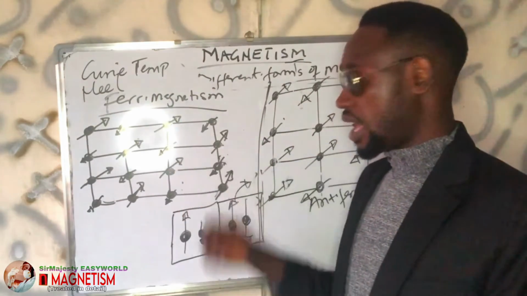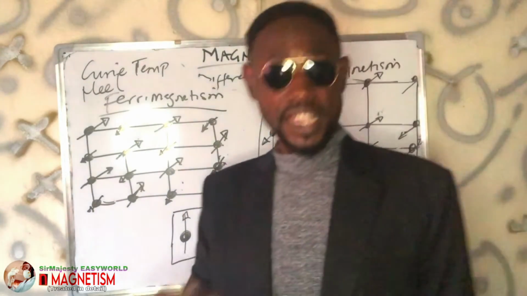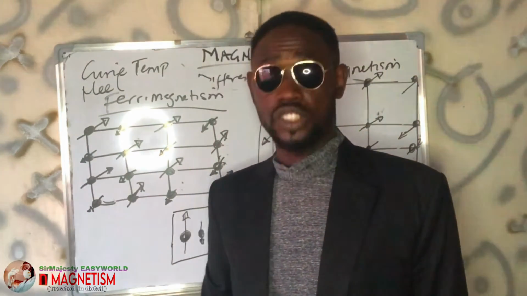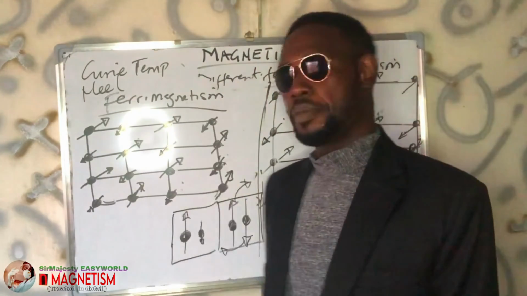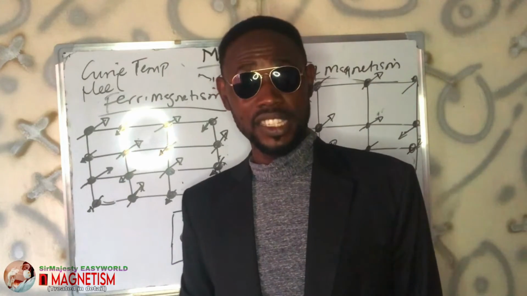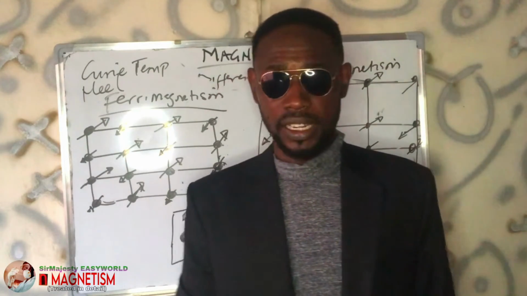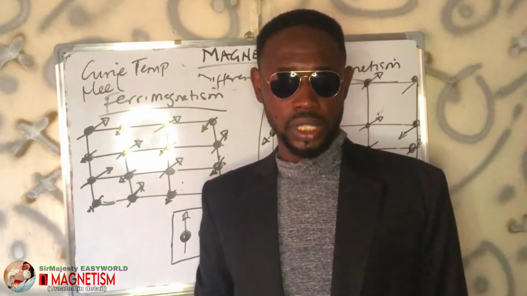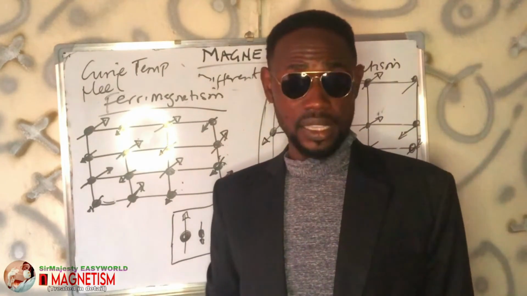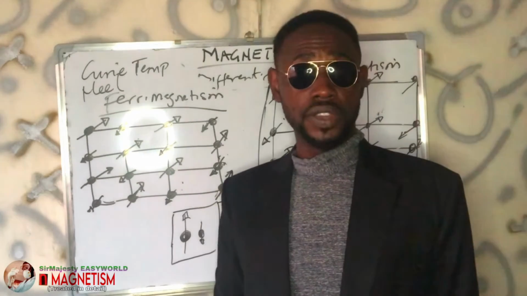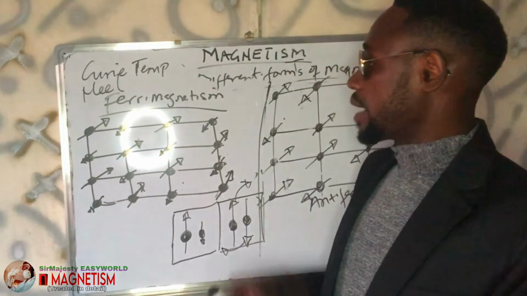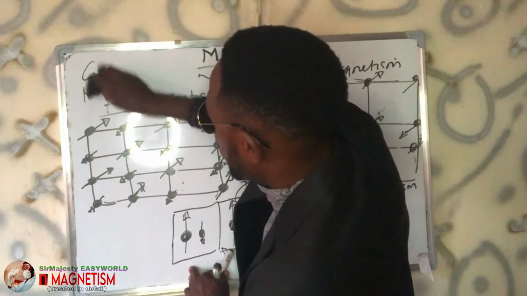Examples of substances that have this. In fact, the first magnetic substance noticed or detected on Earth is actually a ferrimagnetic substance, though scientists initially thought it was ferromagnetic. No. The ore of iron, which is called the lodestone, magnetite, is a good example of a substance that exhibits ferrimagnetism. When I say magnetite is an ore.